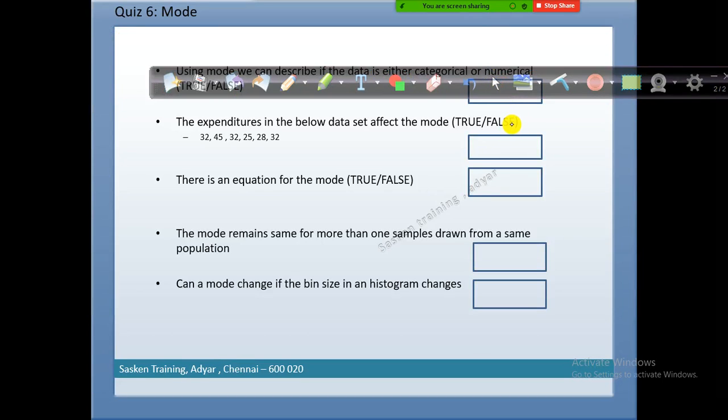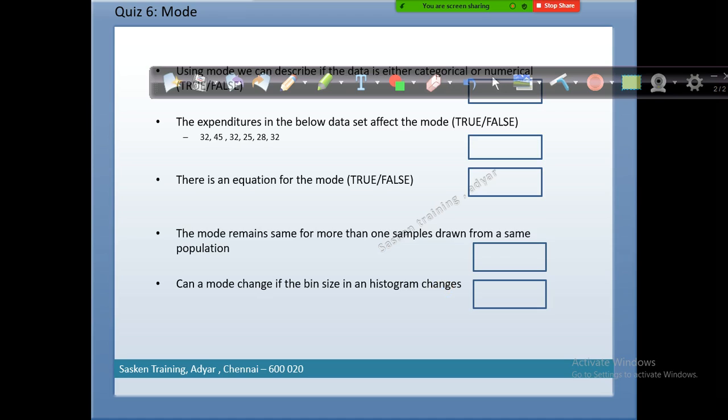See, the mode remains same for more than one samples drawn from the same population. In the case of 1, 1, the mode is 1, but in the case of 2, 2, the mode is 2. Now you cannot say it is same, right? It is false. Next question: can a mode change if the bin size in a histogram changes?